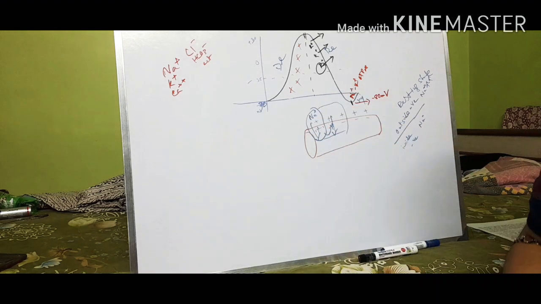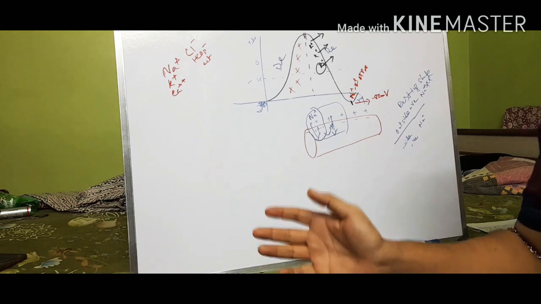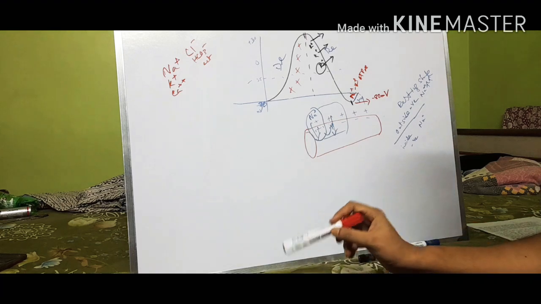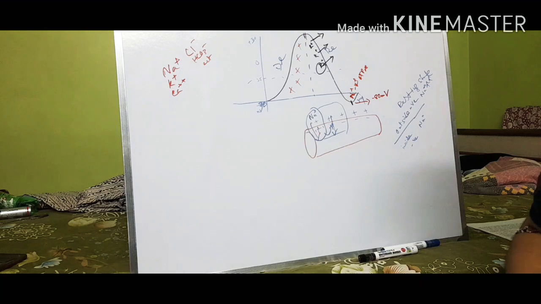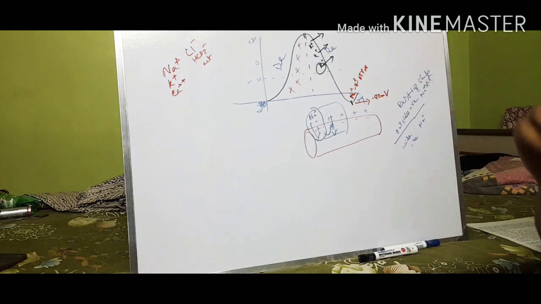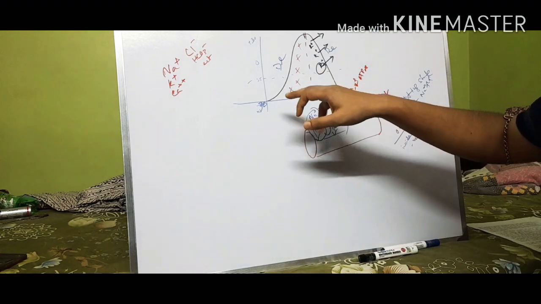The action potential in the heart is somewhat different from any other part of the body, so we will discuss the action potential of the heart in some other video. Today we are going to mainly discuss the action potential of the nerve. So what is action potential?